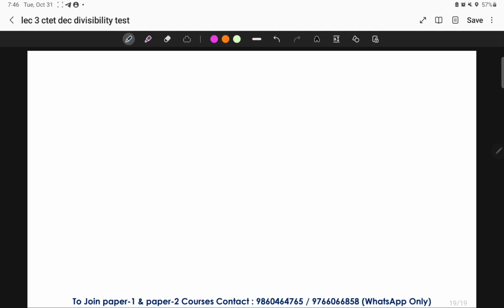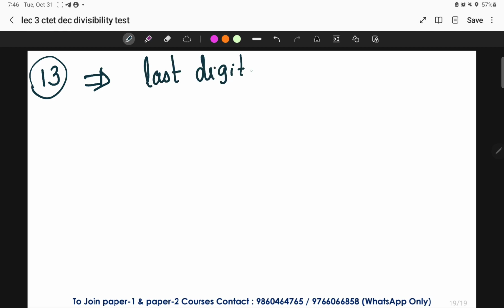What we have to do here, I'll tell you. For any given number, to check whether it is divisible by 13 or not, we have to check the last digit, multiply the last digit by 4, and add 4 times the last digit to the remaining number.